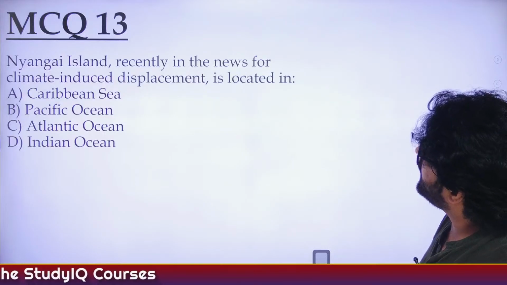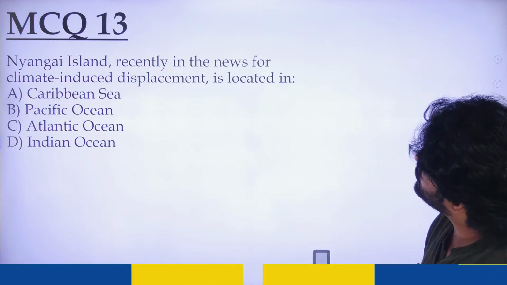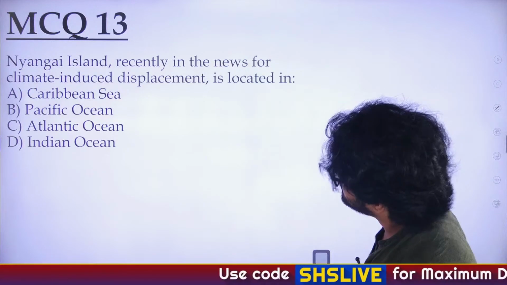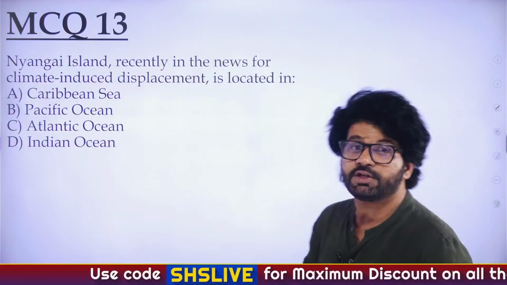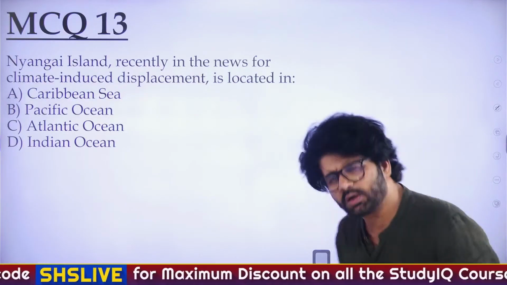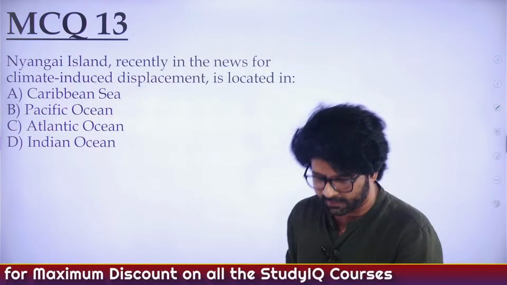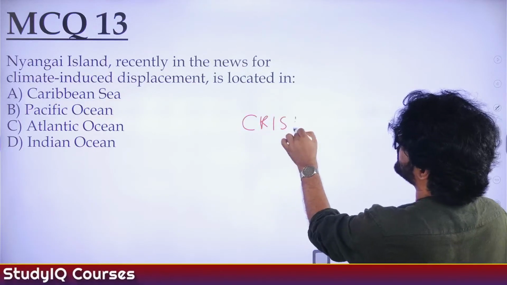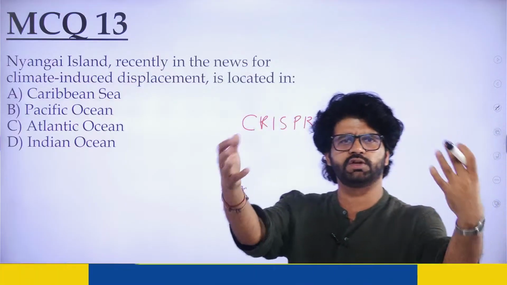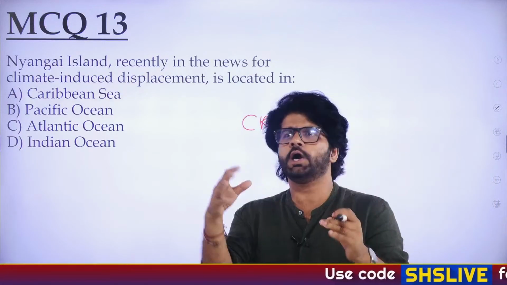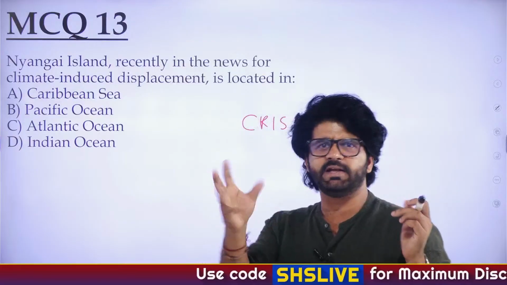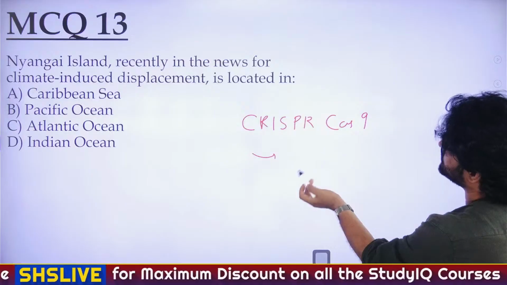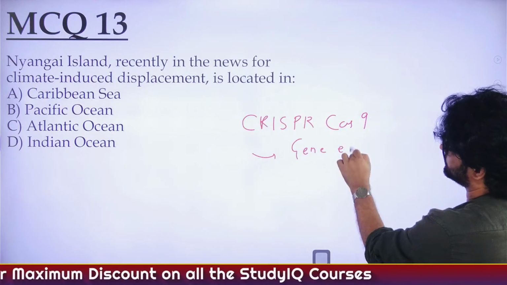MCQ 13. Nyangai Island, recently in the news for climate-induced displacement, is located in the Caribbean Sea, Pacific Ocean, Atlantic Ocean, Indian Ocean. There's one article also today in The Hindu, on the science page only, where this Nyangai Island is related to CRISPR-Cas9. I'm just telling you right now only. They talk about introducing this CRISPR-Cas9 gene editing technology to improve the quality of rice and all those things. We don't have to go into the intricacies of that article. Just remember, CRISPR-Cas9 is a gene editing technology.